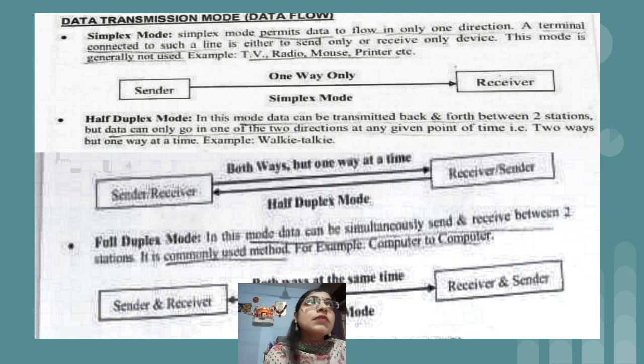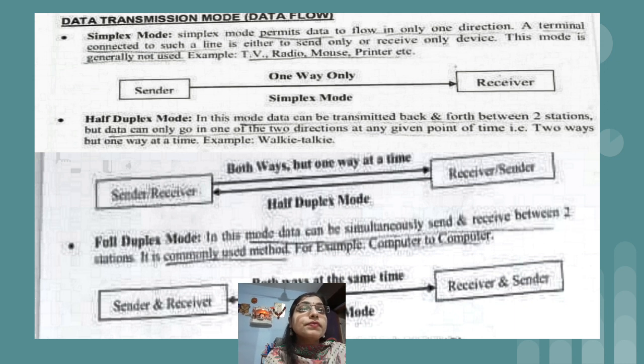If we consider the keyboard, it is an input device. It can only do the task of providing input to the system. So we can say that the data flows only in one direction. From the keyboard the signals are sent to the CPU. From the CPU we will not get a signal back to the keyboard. It is not possible. So that is an example of simplex mode: only one direction communication.